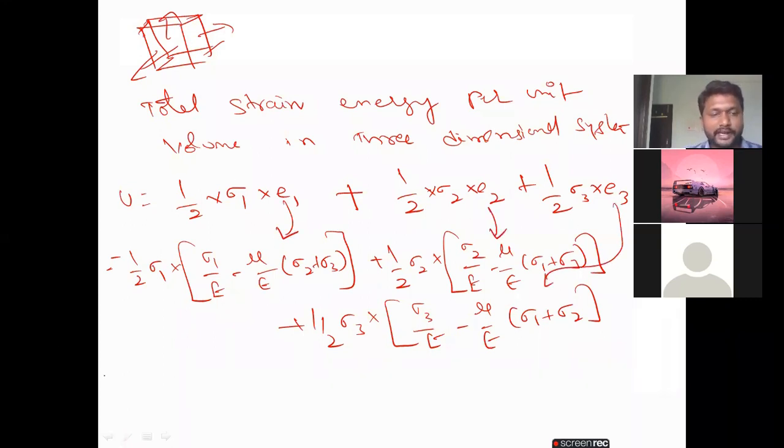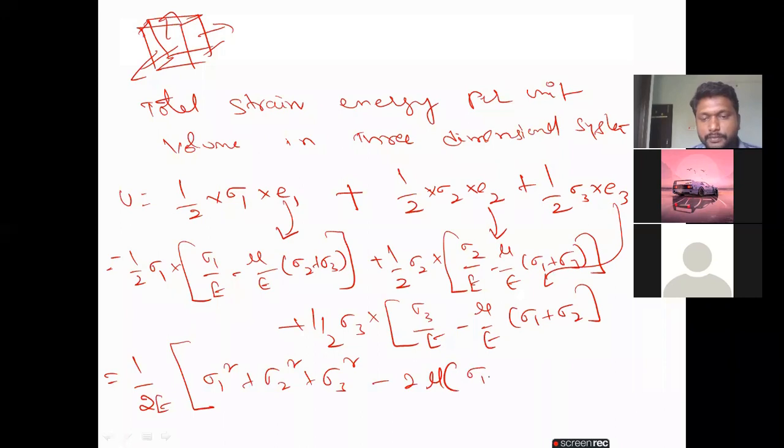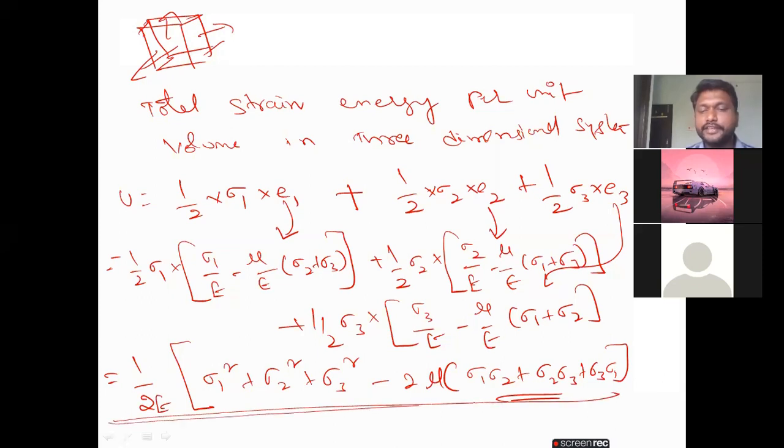So what happens finally if I solve this? I got 1 by 2E into (sigma 1 square plus sigma 2 square plus sigma 3 square minus 2 mu into (sigma 1 sigma 2 plus sigma 2 sigma 3 plus sigma 3 sigma 1)). This value is the total strain energy. Whatever we got, it is very easy. Don't be afraid of this one.